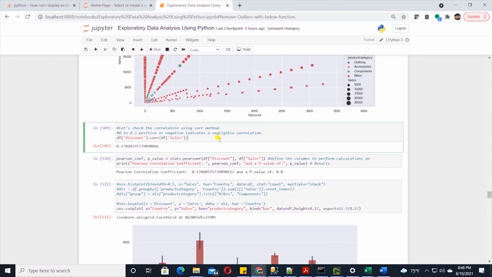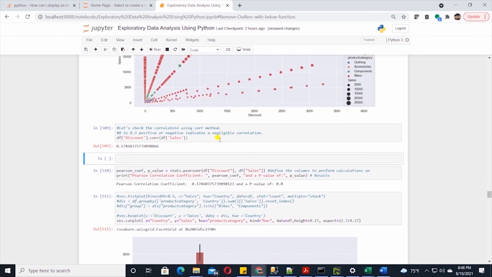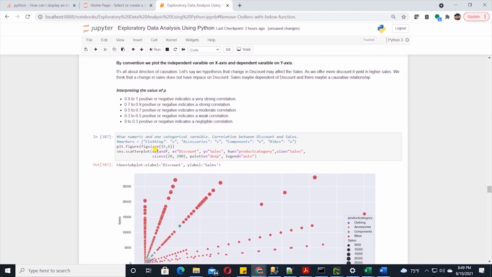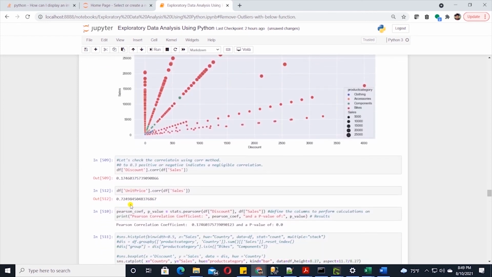In sales world, the relationship between unit price and sales should be a strong one. We can put this to test. I will replace discount with unit price and rerun the cell. This gives us 0.72. It is a higher correlation than discount. We can refer to the table again and figure out where 0.72 falls. It falls under the second bullet and it indicates a strong correlation.